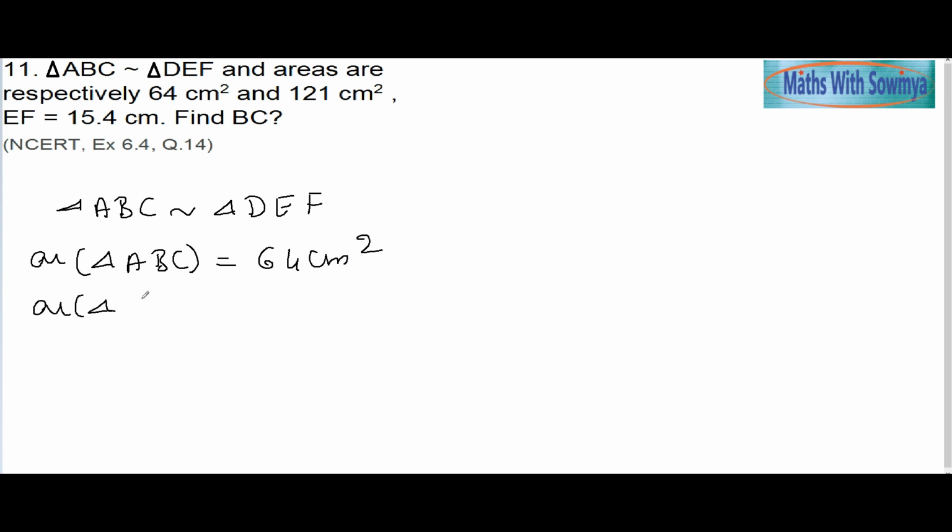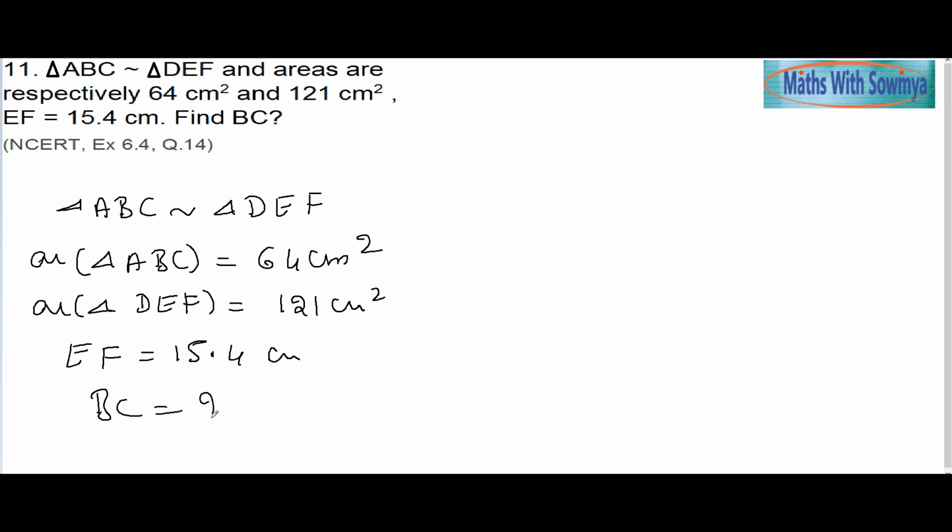Area of triangle DEF is equal to 121 centimeter square, and EF is given to be 15.4 centimeter. Find BC.